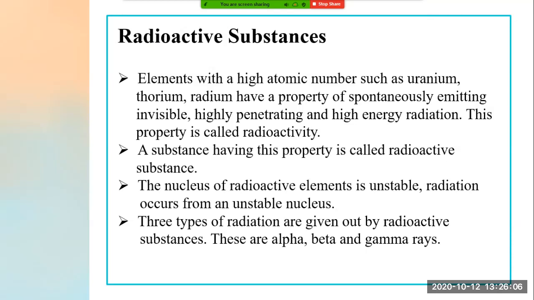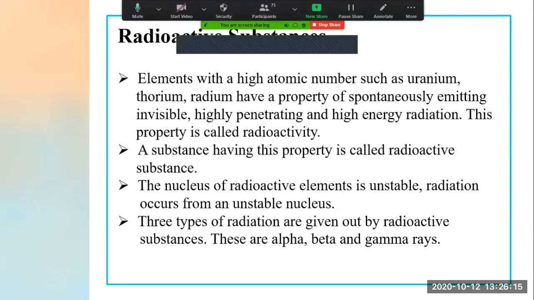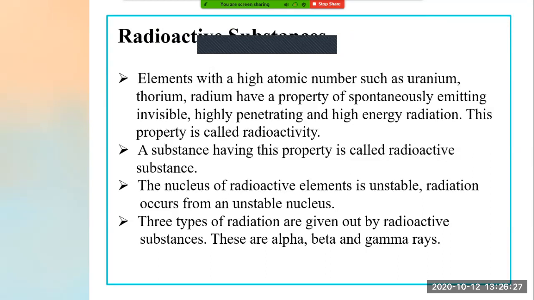Let's see. Elements with high atomic number. Atomic number means what? Number of protons in the nucleus. In nucleus, how many number of protons are present? That is nothing but an atomic number. Okay. So the atoms such as uranium, thorium and radium, these all substances, they are having what? High atomic number and have a property of spontaneously emitting invisible.